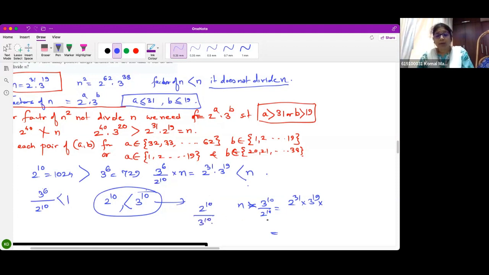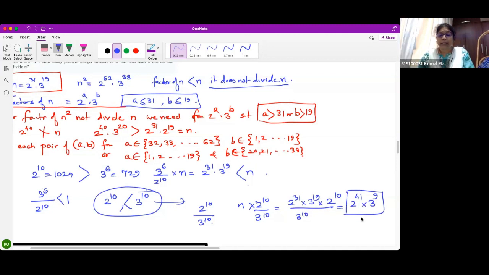Is that clear to you? So you will get 2 raised to 41 into 3 raised to 9. But this number is less than n. Why? Because I'm multiplying by a number less than 1. Followed? Is this clear to everybody? Any doubt, anybody?